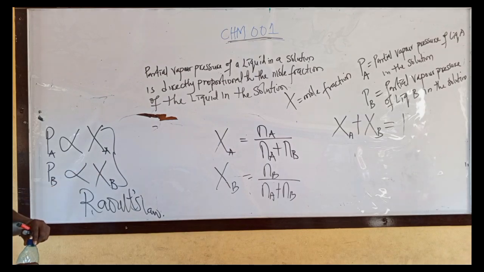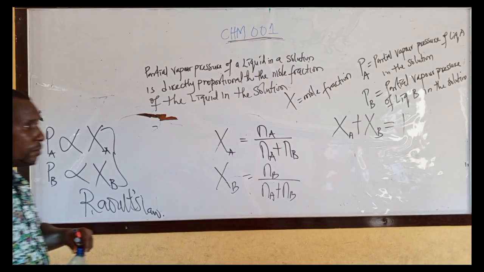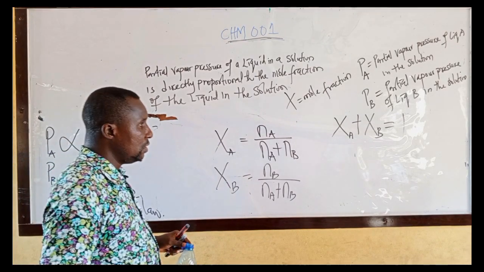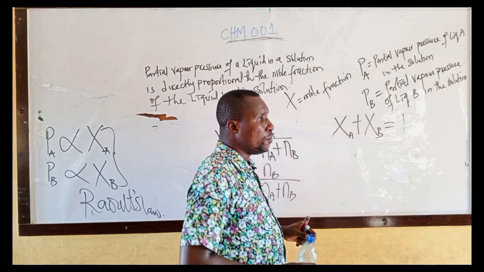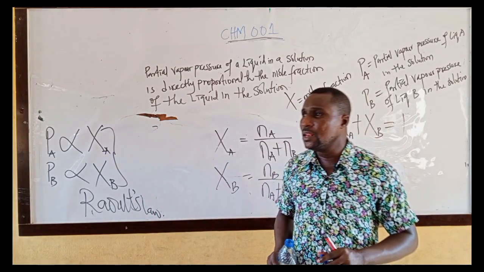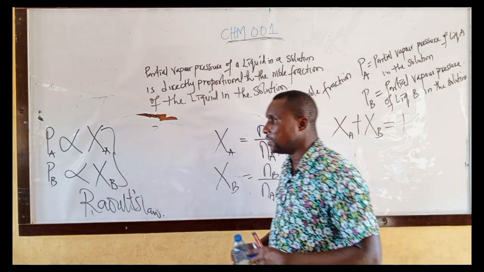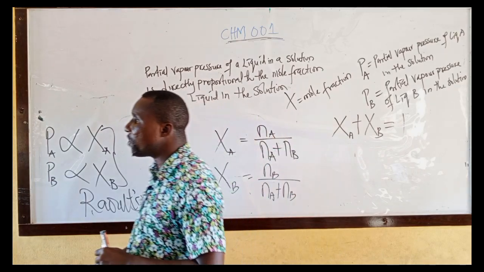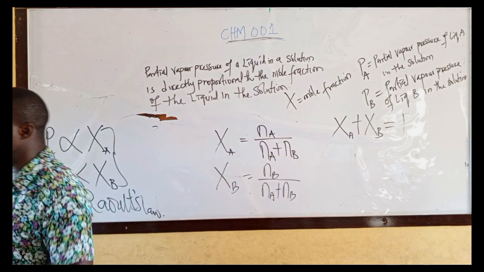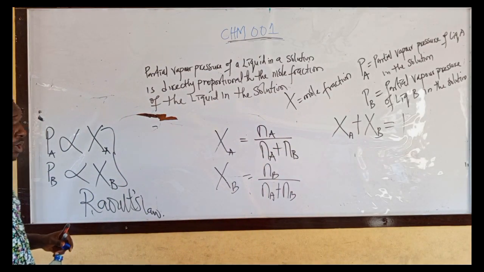That means the mole fractions of the two liquids in a solution must add up to 1.